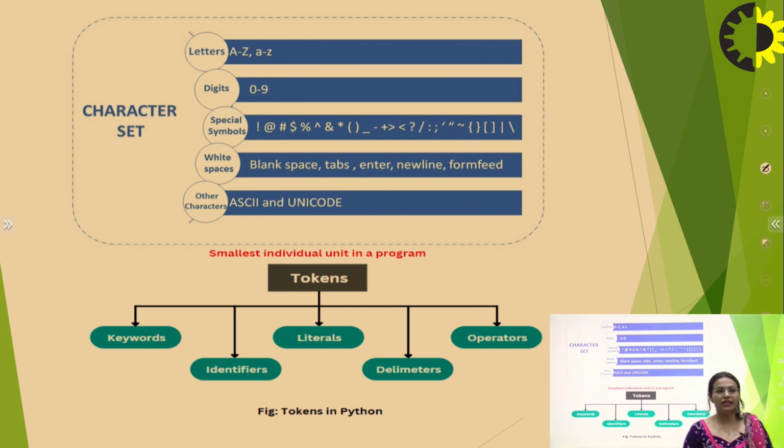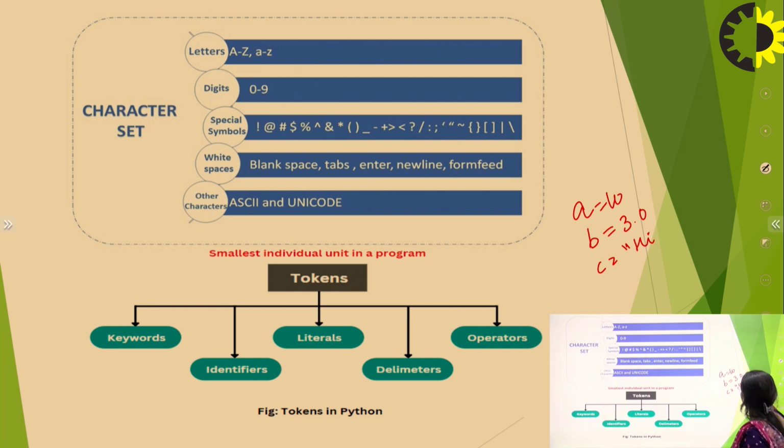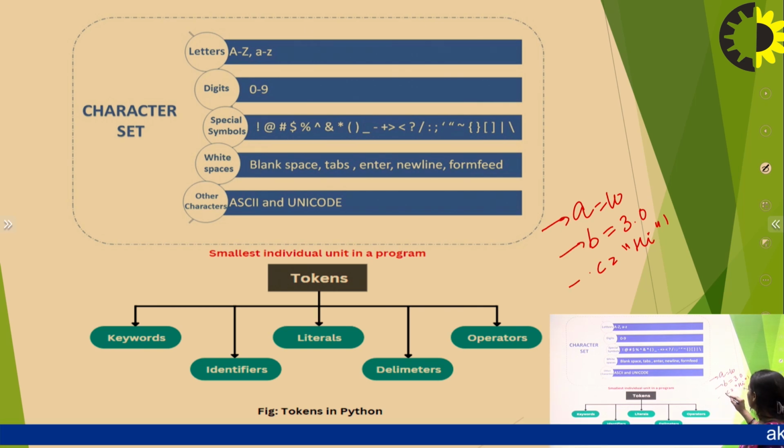Literals are characterized as integer literals, float literals, and so on. If I say A is equal to 10, B is equal to 3.0, C is equal to "hi", then in these three cases A is an integer literal, B is a float literal, and C is a string literal.